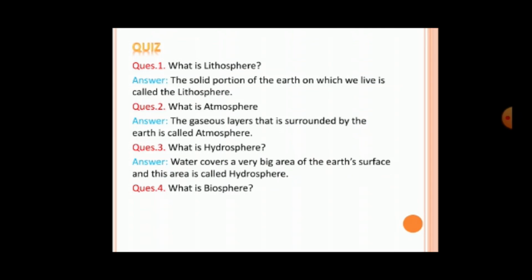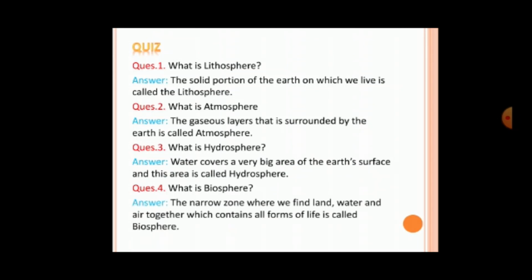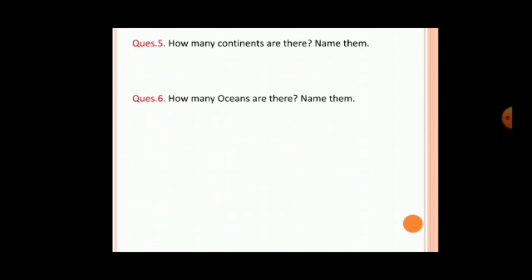The correct answer is, the water covers a very big area of Earth's surface, and this area is called hydrosphere. Next question is, what is biosphere? So the answer is, the narrow zone where we find land, water, and air together, which contains all forms of life. This is called biosphere. Our next question is, how many continents are there, and we have to name them.